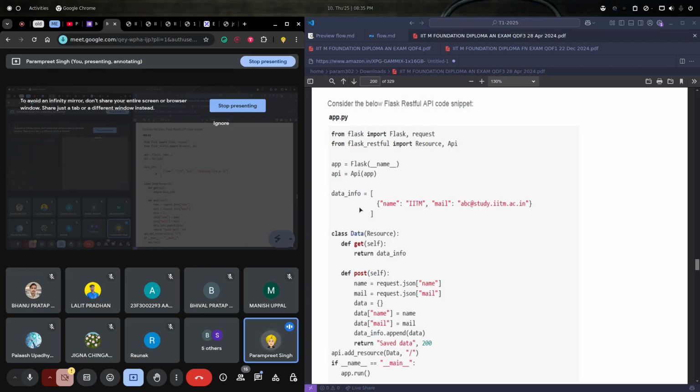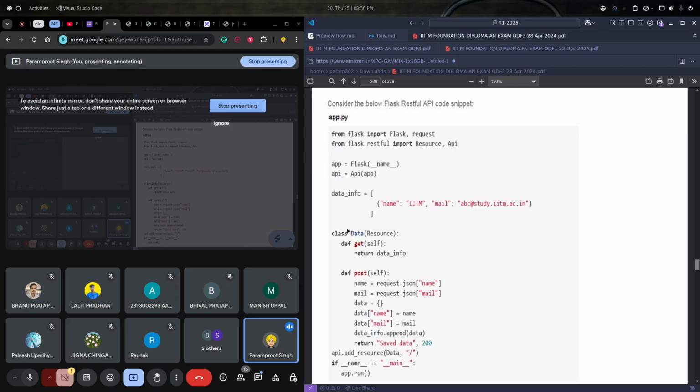People also use XML, and there are some other formats as well. Mainly people use XML and JSON, and in modern day we mostly only use JSON. So in the JSON format, we will get some dictionary from request.json. That JSON will be the dictionary itself, and we have some key name and some key mail, and we are creating data and just saving the data here. This is what we are doing.